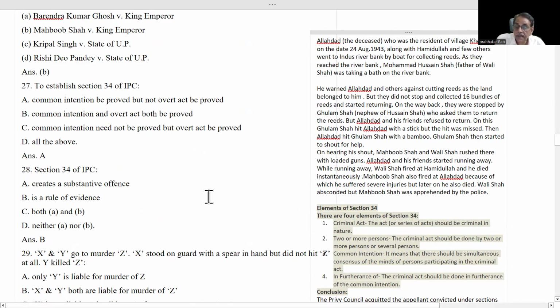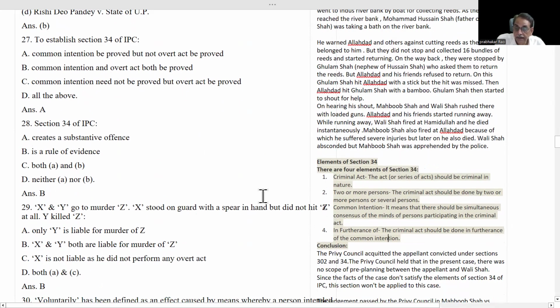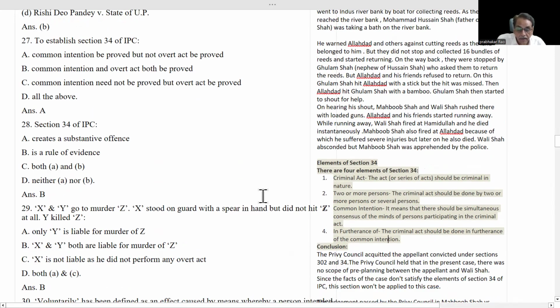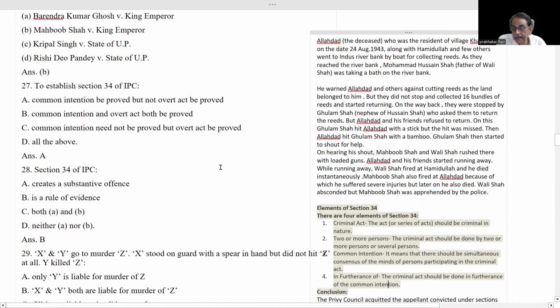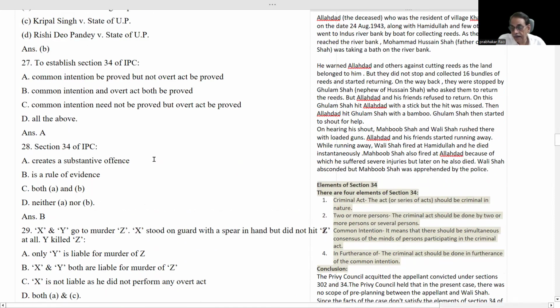Section 34 talks only about common intention, not about the overt act. That's why here, when you see the essential elements, there is no overt act. That's why the answer is that common intention has to be proved to invoke Section 34.